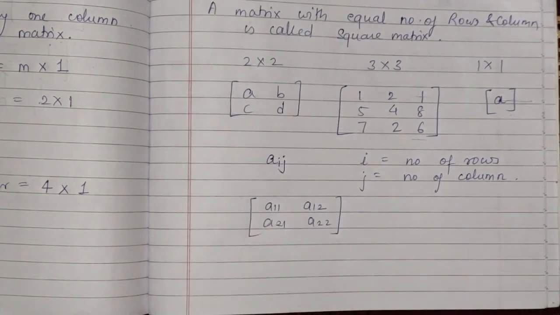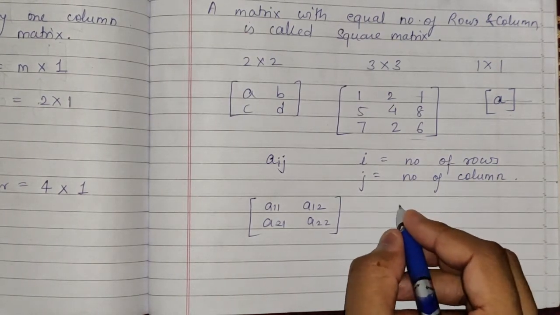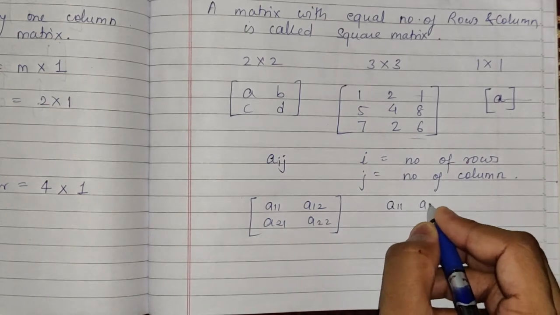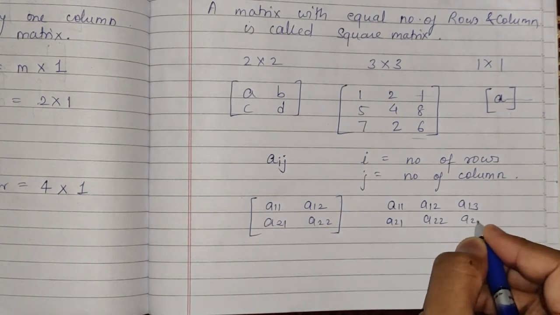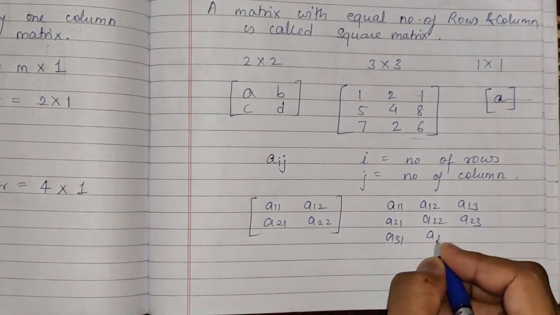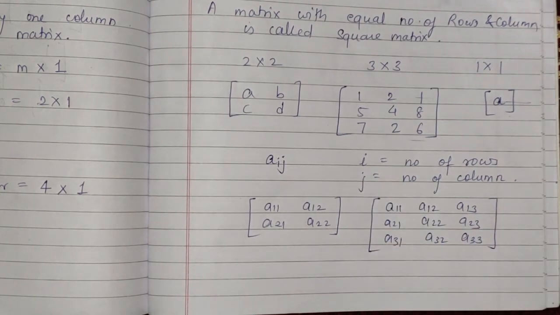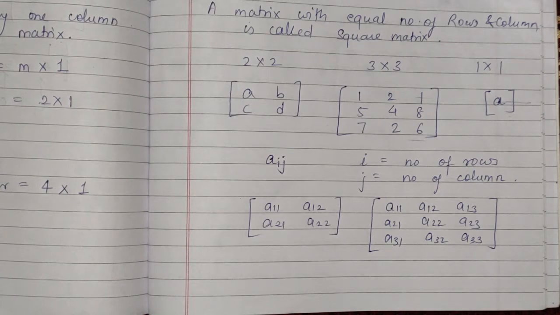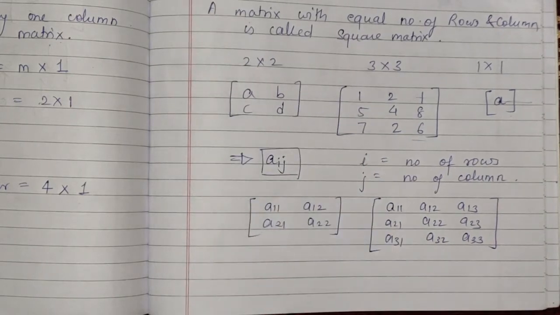And in the case of 3 by 3, this can be written as A11, A12, A13, A21, A22, A23, A31, A32 and A33. I have represented using Aij, where i and j basically represent the positions of that element.